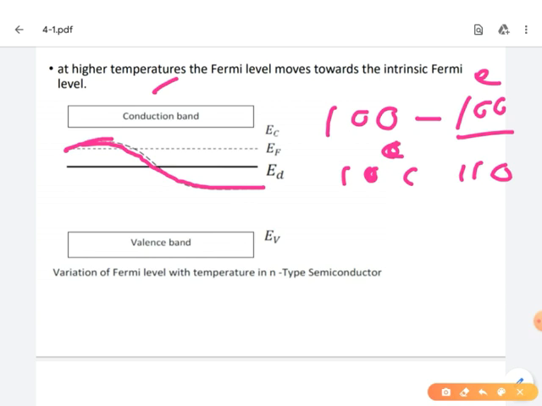Suppose 1 lakh covalent bonds break. Then what will happen? 1 lakh 100 electrons will be created, and 1 lakh holes will be created. But in this example, the 100 difference is negligible. So that's why at high temperature, the Fermi level always lies between the valency level and conduction level. That means it always reaches the intrinsic Fermi level position.